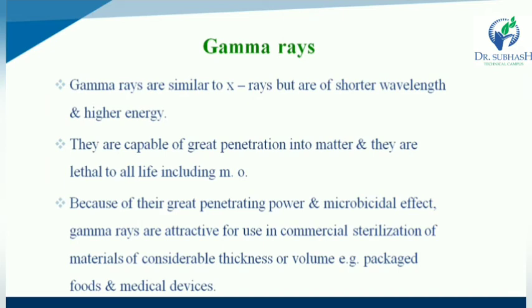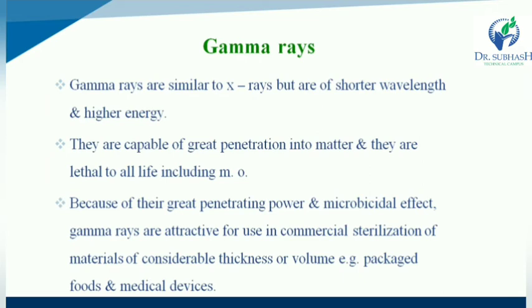So what is the difference between UV rays and gamma rays? UV rays only destroy microorganisms that are present on the surface of objects, while gamma rays have great penetrating power and a microbicidal effect.